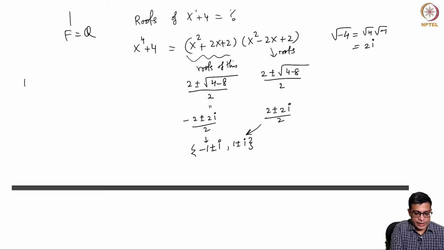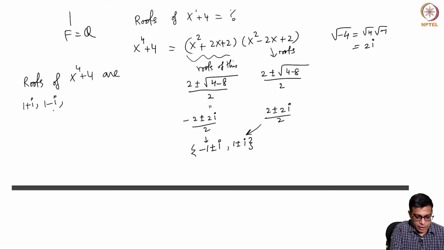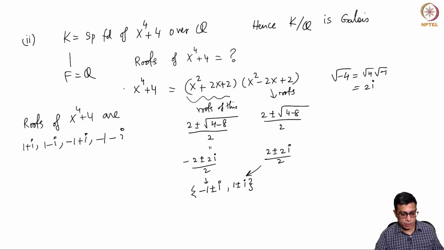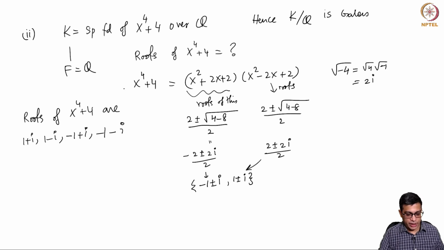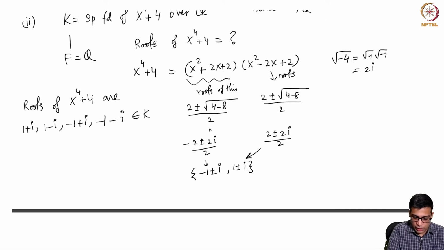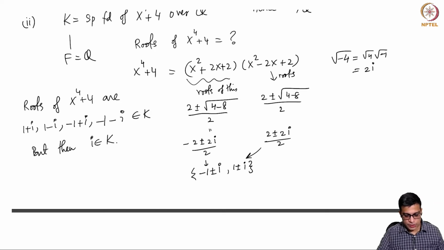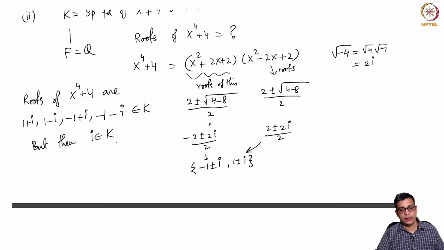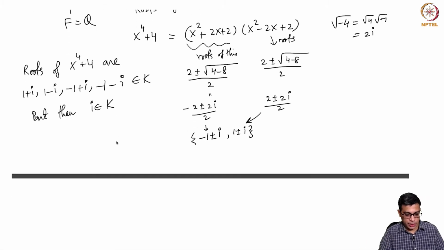So the roots of x squared plus x to the power 4 are, there are 4 of them: 1 plus i, 1 minus i, minus 1 plus i, minus 1 minus i. These are all going to be in K, and K will be generated by them. I is in K because 1 plus i is in K, so 1 plus i minus 1 is in K. So i is in K.